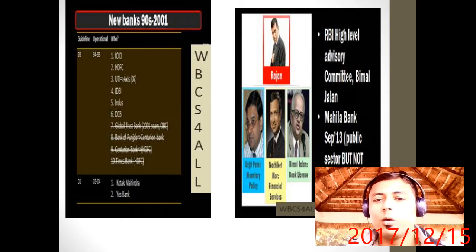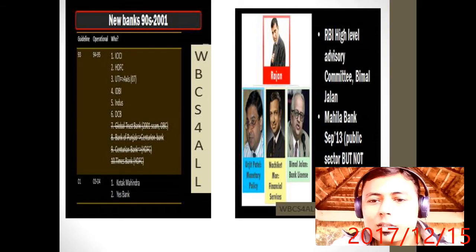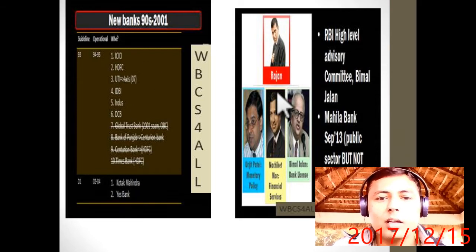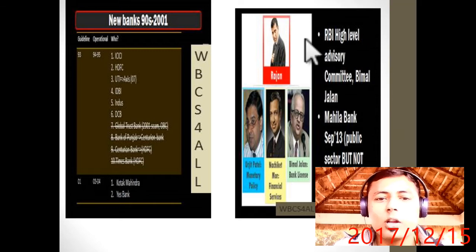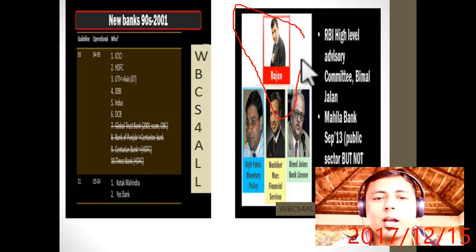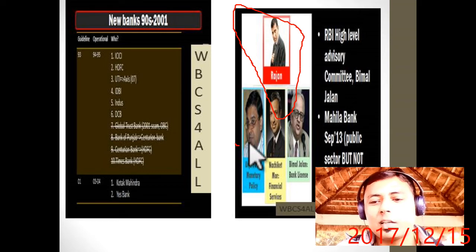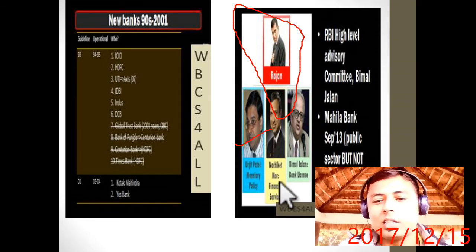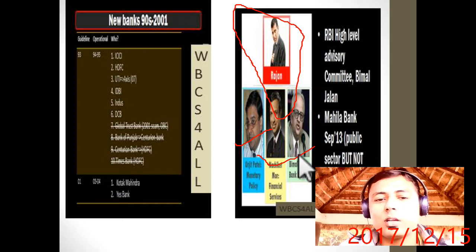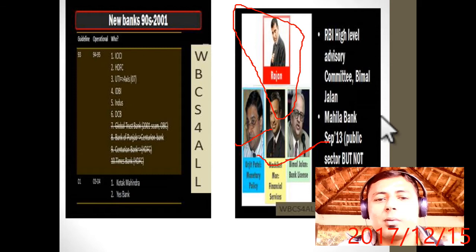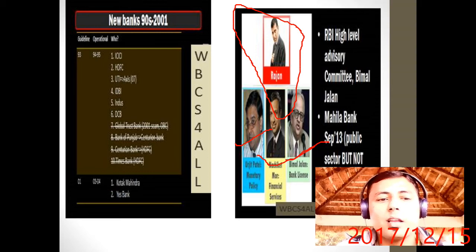Now new banks. Who are the new banks? You can say in 1945 these were the private banks. 4 have been closed in Kotak Mahindra Bank. Now again after Raghuram Rajan became the governor of RBI, 3 committees were established. The Urjit Patel committee for monetary policy, Nachiket Mor committee for financial inclusion, and Bimal Jalan to give licenses to banks. RBI high level advisory committee, Bimal Jalan, he gave permission to 2 more banks.